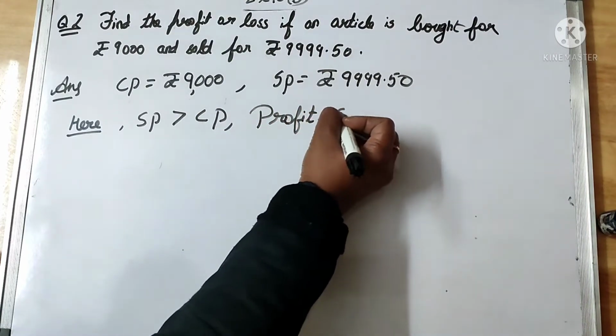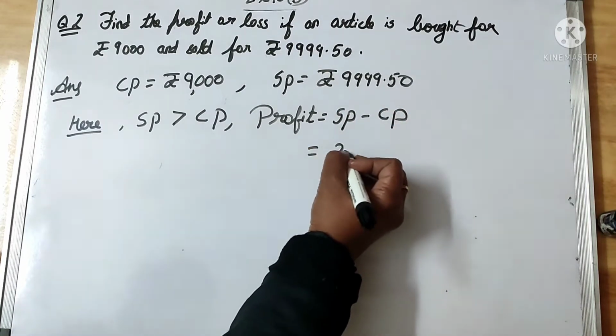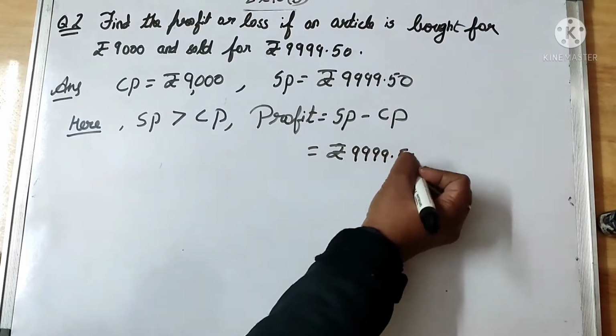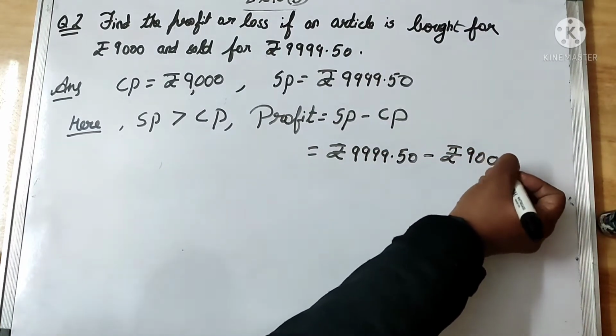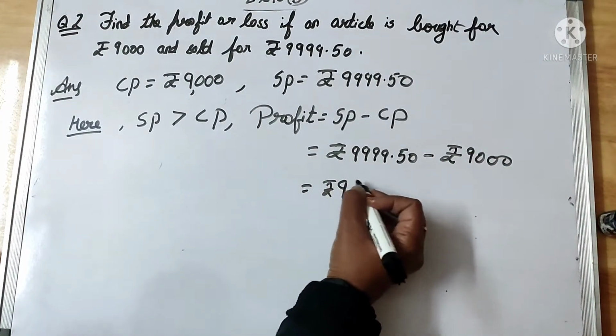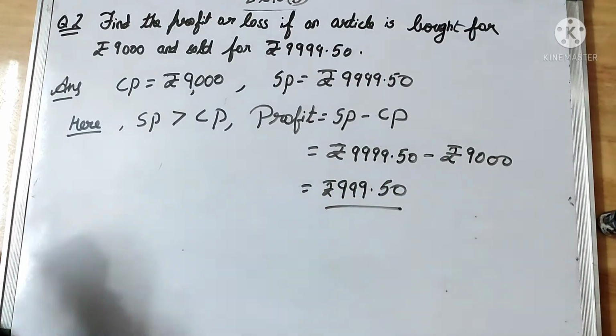And what is profit? Profit is equal to selling price minus cost price, which is equal to rupees 9,999.50 minus rupees 9,000. So you can do it mentally also. What will be the remaining one? It will be 9,999.50 is the profit, net profit for this article.